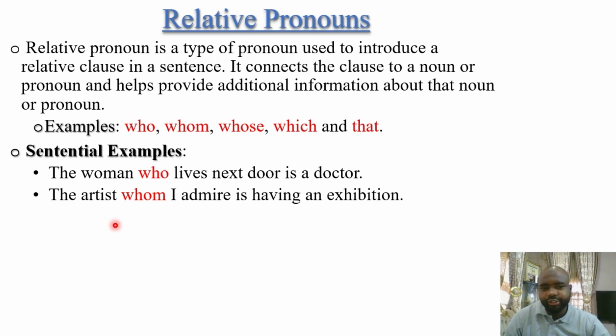The artist whom I admire is having an exhibition. So you see, whom here is also talking about this artist, giving more information and connecting this. I admire is having an exhibition, which happens to be giving more clarification, more information about this artist. This is a relative clause, right?